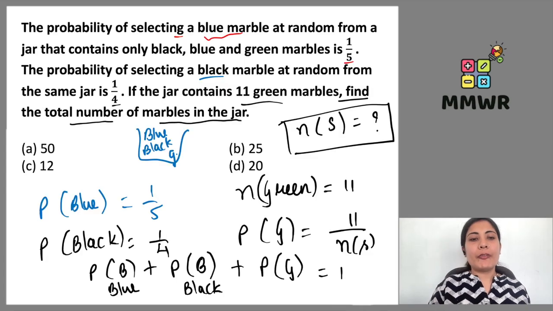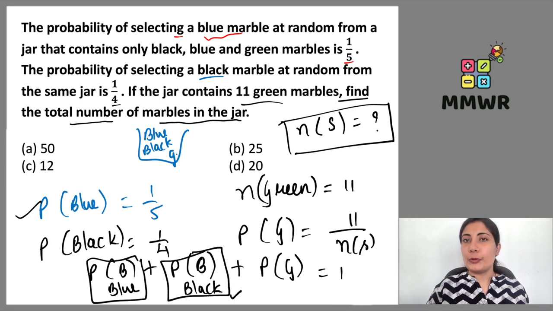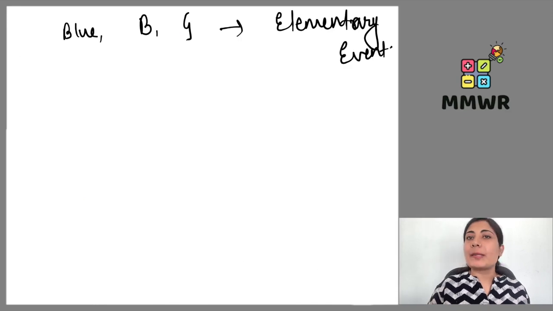Now the probability of a blue marble is 1 upon 5, so we can write 1 upon 5 here. The probability of a black marble is 1 upon 4, we can write 1 upon 4 here. Plus the probability of a green marble is missing here. So let's first substitute the values.